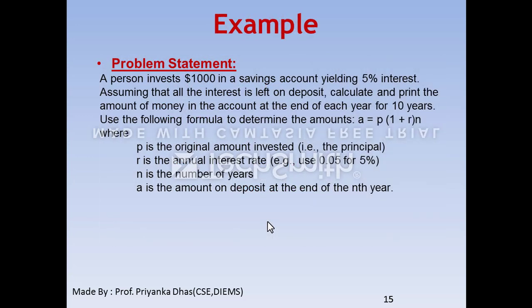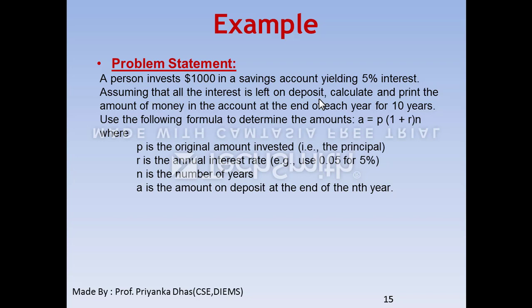I hope you read this statement. We'll repeat this one. A person invests $1,000 in a savings account yielding 5% interest. Assuming that all the interest is left on deposit, calculate and print the amount of money in the account at the end of each year for 10 years.